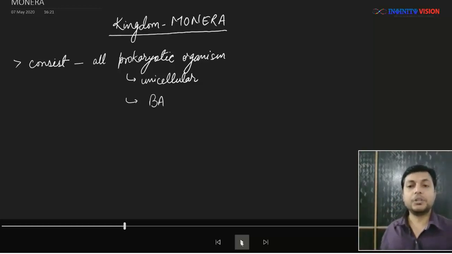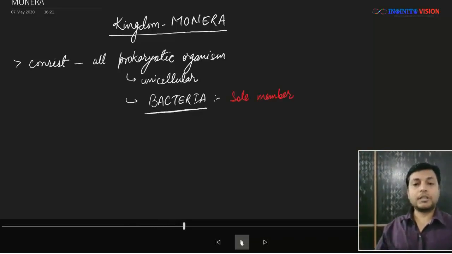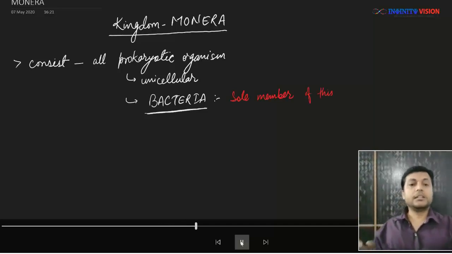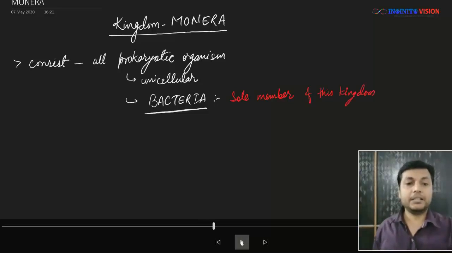Therefore, kingdom Monera is comprised of unicellular prokaryotic organisms, and all these prokaryotic organisms are collectively known as bacteria. Since all prokaryotic organisms are known as bacteria, it means kingdom Monera is only comprised of bacteria. Or in other words, the sole member of this kingdom is bacteria.